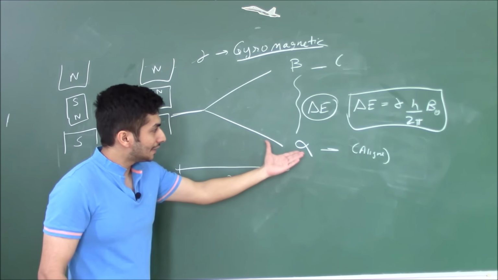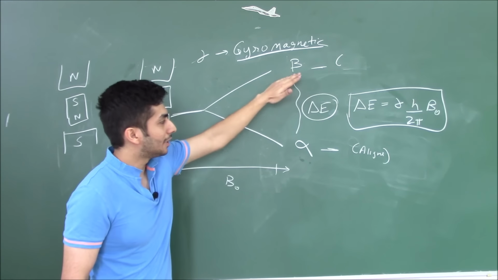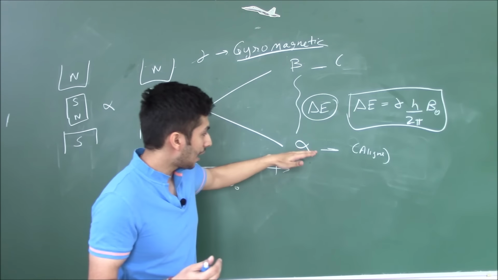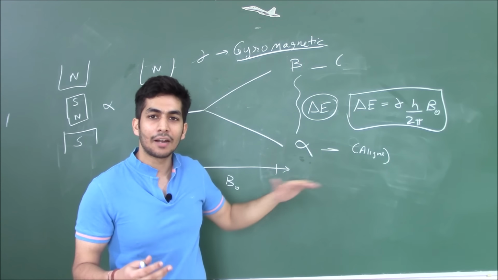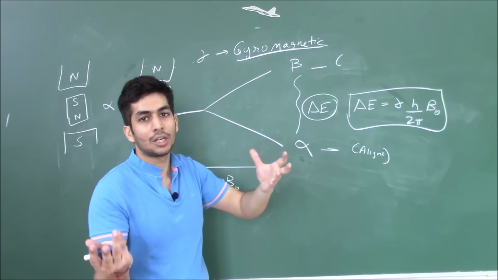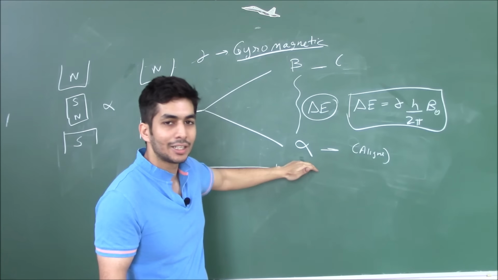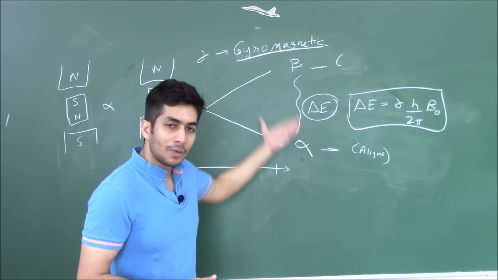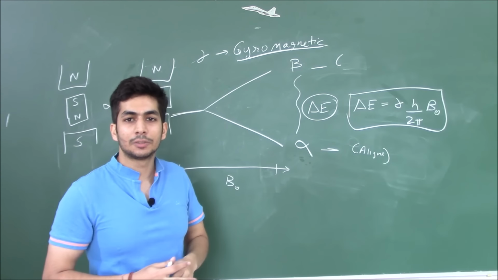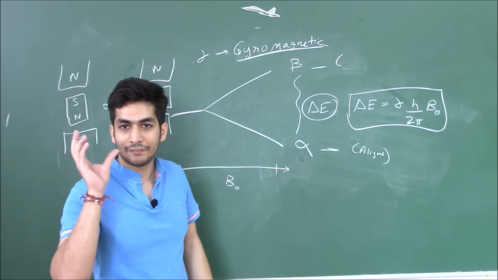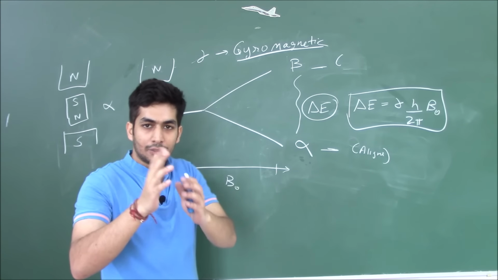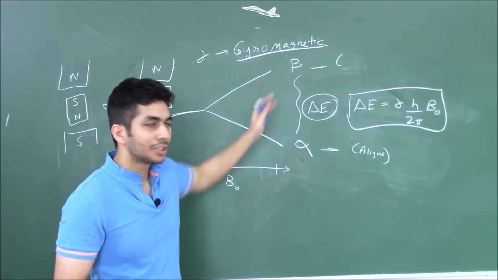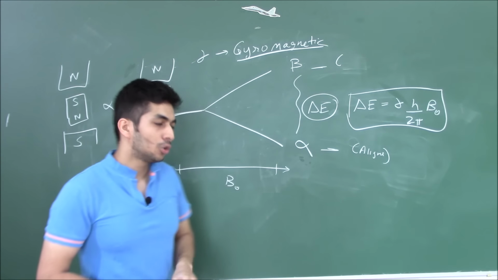So if we increase this energy gap between the alpha form and the beta form, what is going to happen is the population difference between the nuclei in the alpha state and the nuclei in the beta state will change. Some nuclei will be there in beta, some nuclei will be there in alpha. So if we increase this energy gap, the population difference will increase and our NMR spectra will be more clear. You can see more things in the NMR spectra. So that is why increasing this energy gap is essential, and that we can do with the help of a higher external magnetic field.